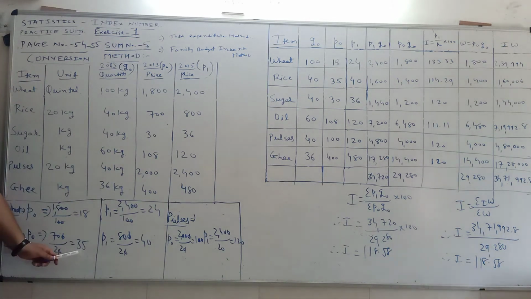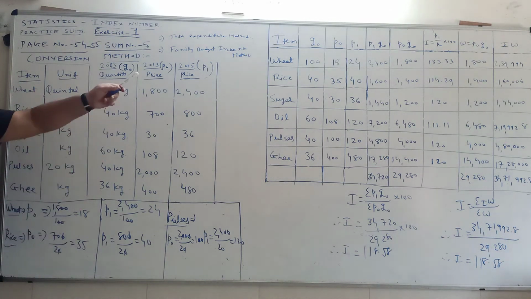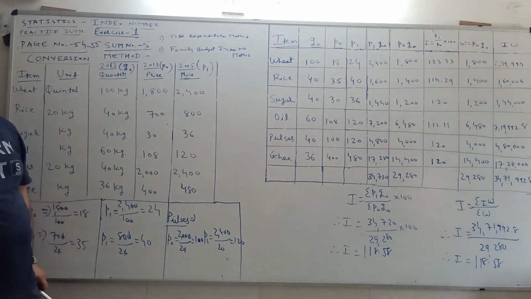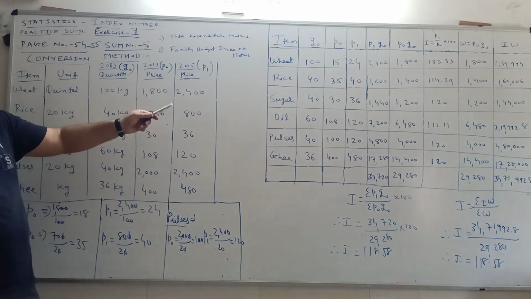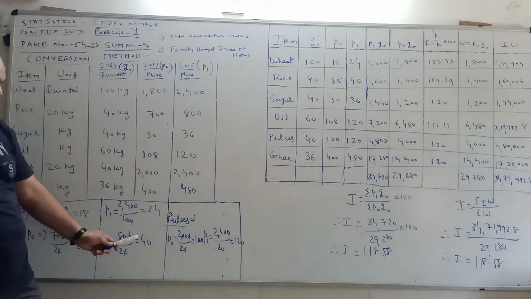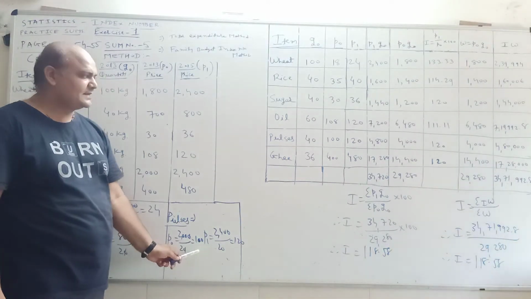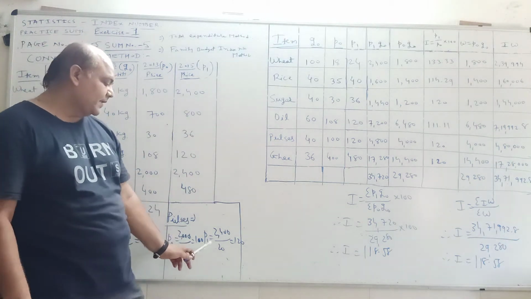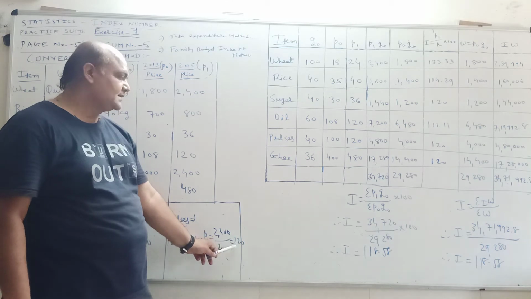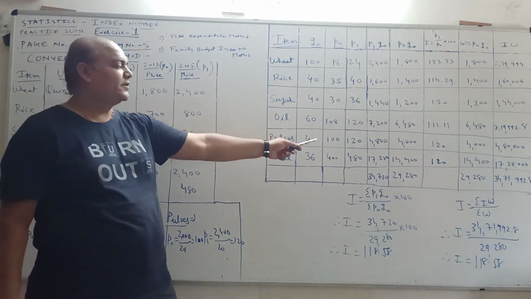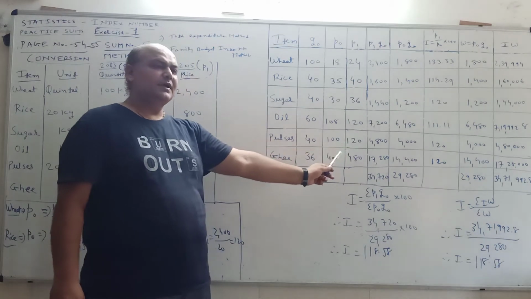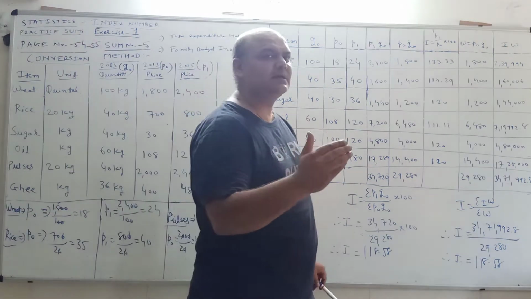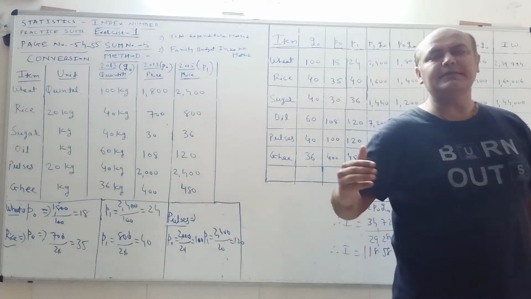Rice P0, that is 35. Converted price P1 we should take 40. Sugar no change. Oil no change. Pulses, the converted price of pulses is 100, so we take 100. The converted current year price for pulses is 120, so here we take 120. In short, we have to take the converted price of base year and current year here in the method.